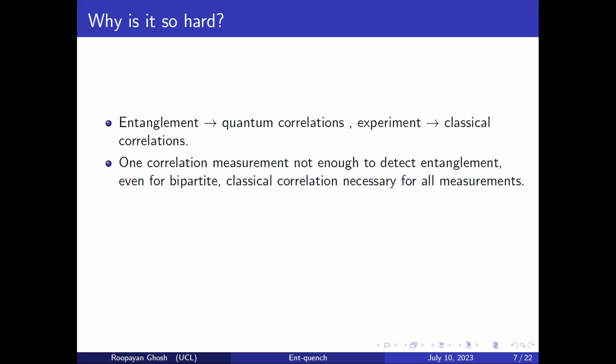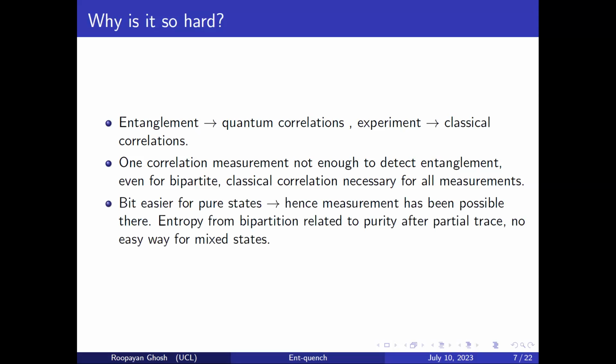So, since this is quantum and this is classical, one correlation measurement is not enough to detect entanglement. It's quite possible that you have classical correlations in a system, but it's not entangled. What you need is, for bipartite systems, classical correlation in all measurements. For multipartite, this is a kind of gray area, but I'm not going to go into that. For bipartite, this is the statement: you need to have classical correlation in all your measurements to say it's entangled.